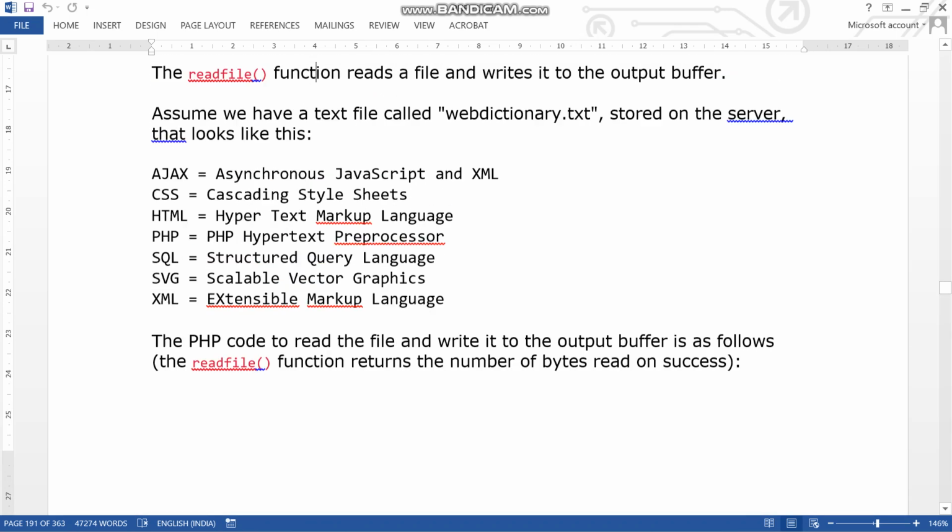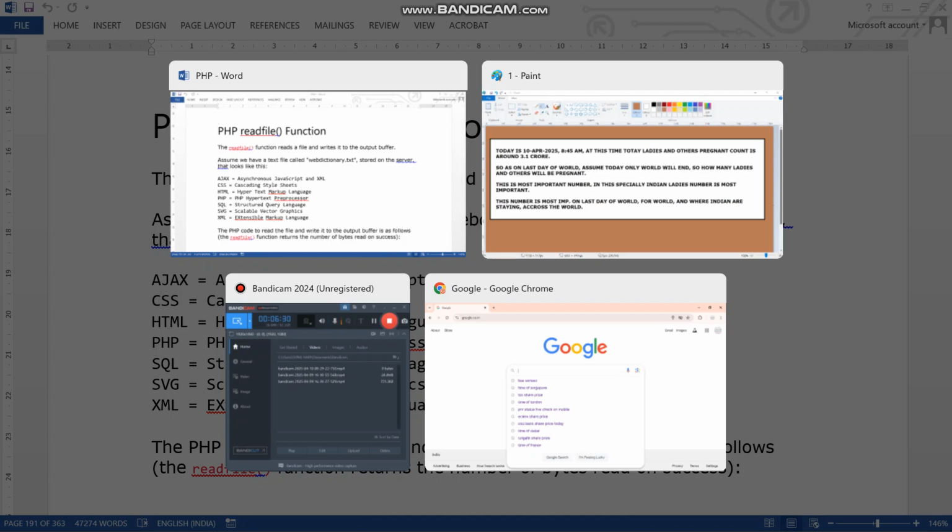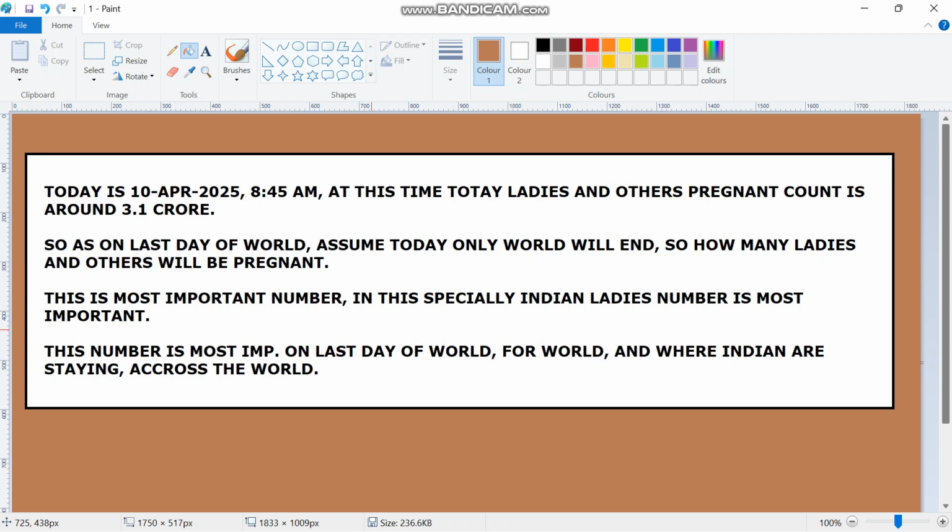Sometimes you will not be able to believe it: your Word file also gets changed sometimes. So these are all going to calculate on the last day of the world. Even then you will not be able to believe it.